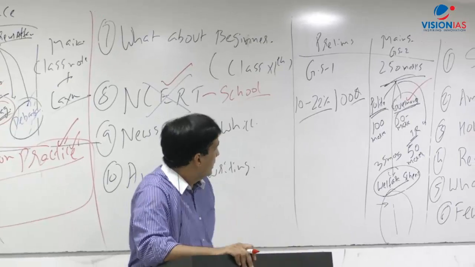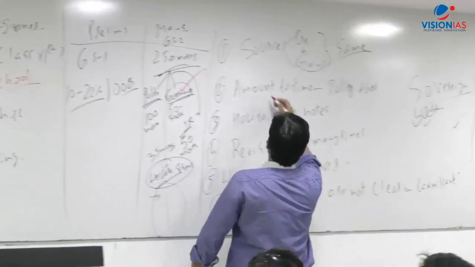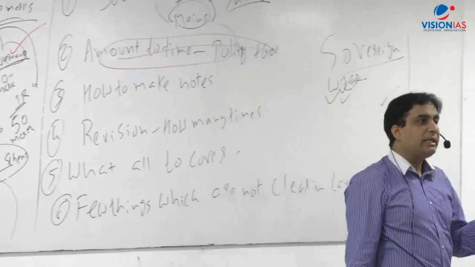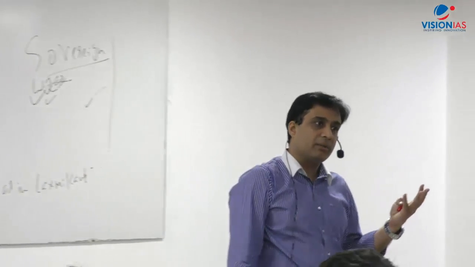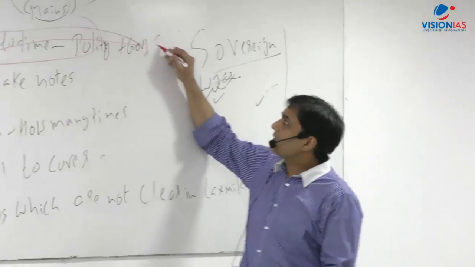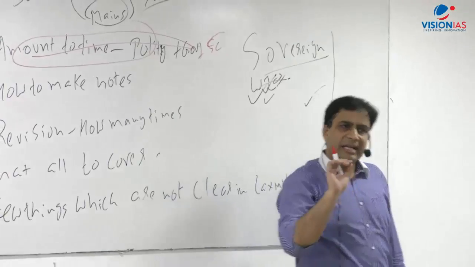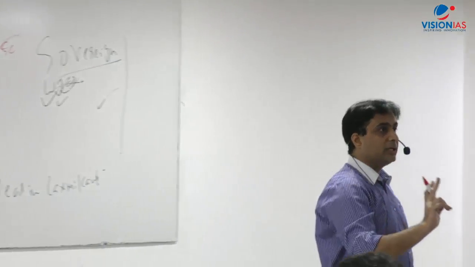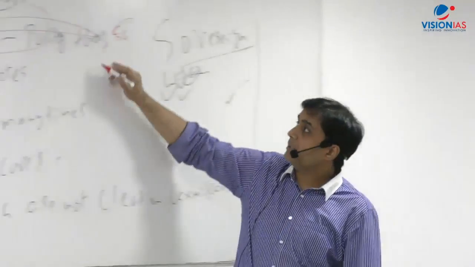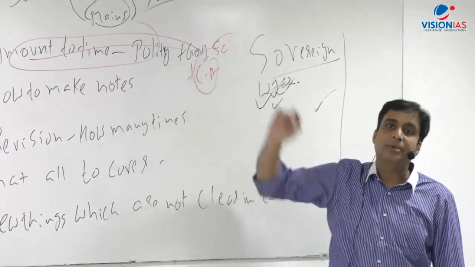Clear? Now, the amount of time for polity. Let me tell you, there are 4 pillars: polity, history, geography, and economics. You have to dedicate more time to these. For example, science, you can devote relatively less time. I'm not saying do not work on it. But these are the 4 pillars, and apart from that, current affairs again come into the picture.